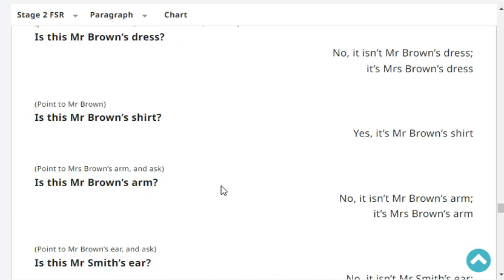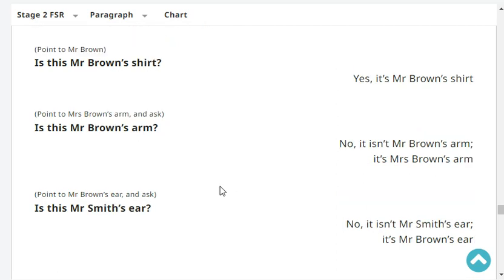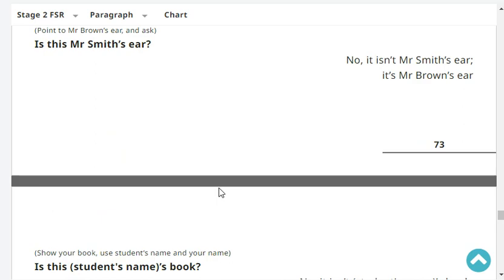Okay, next. Is this Jack Brown's shirt? Yes, it's Jack Brown's shirt. Very good. Is this Mr. Brown's arm? No, it isn't Mr. Brown's arm. It's Mrs. Brown's arm. Very good. Is this Mr. Smith's ear? No, it isn't Mr. Smith's ear. It's Mr. Brown's ear. Very good. Okay.